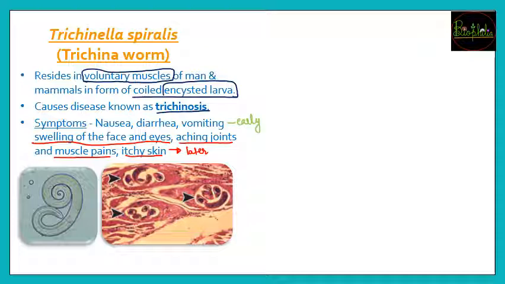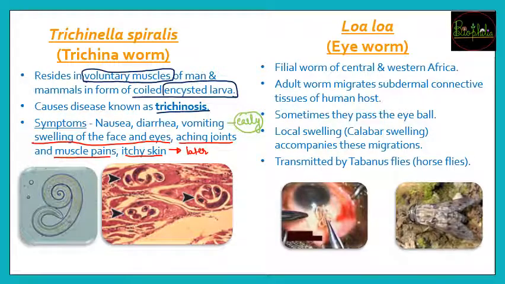So if you have deworming taken up in the early symptoms, then these later harmful symptoms are going to be avoided. The last worm that you need to understand in detail is the eye worm, or Loa loa. Loa loa is going to be the filarial worm generally seen in central and western Africa.